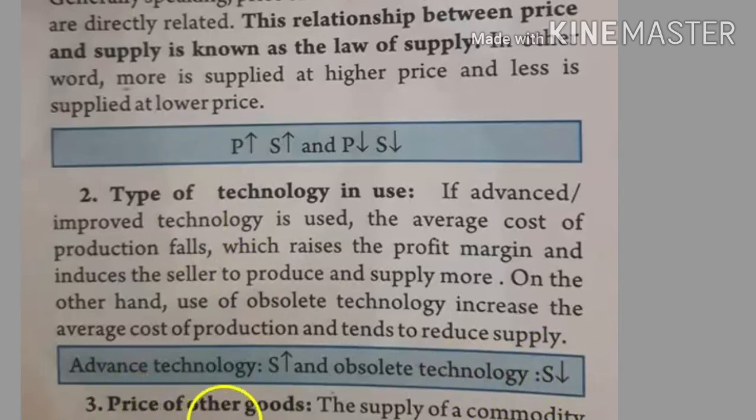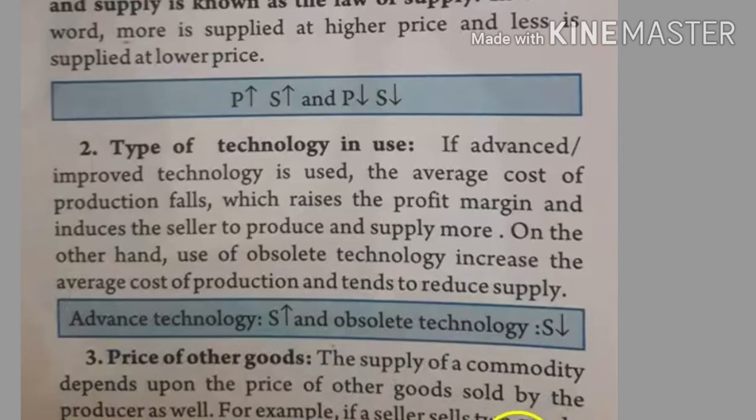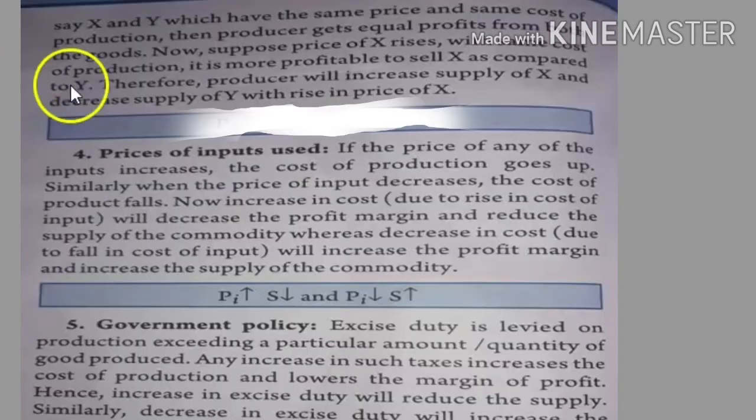Next is the price of other goods. The supply of a commodity depends upon the price of other goods sold by the producer as well. For example, if a seller sells two goods, say X and Y, which have the same price and the same cost of production, then the producer gets equal profit from both goods.